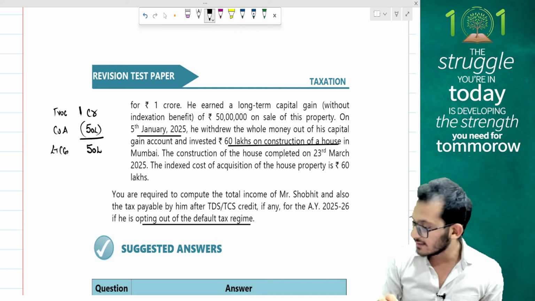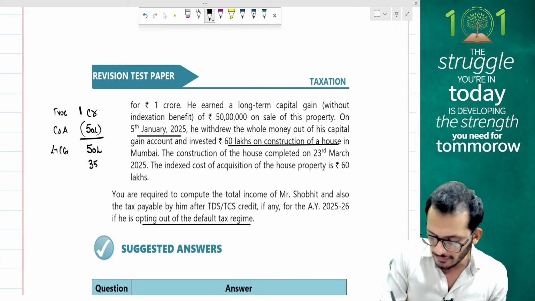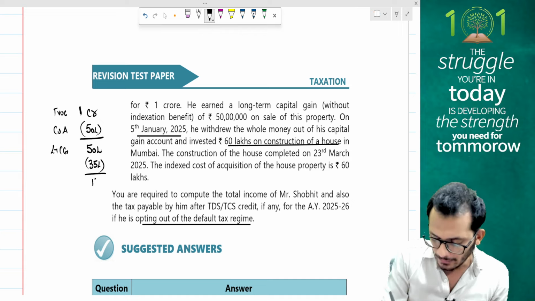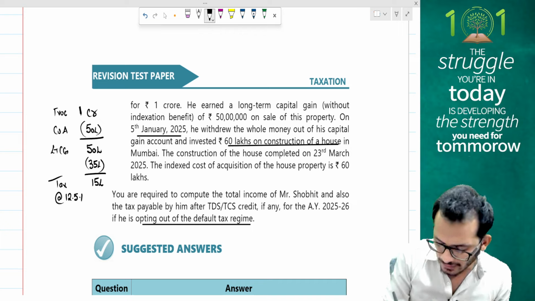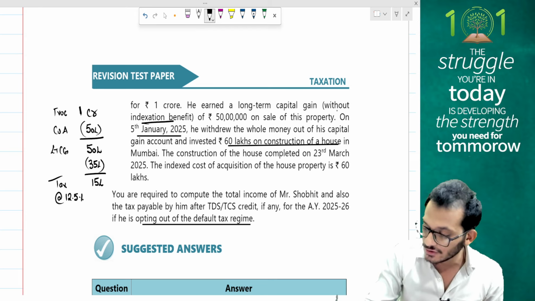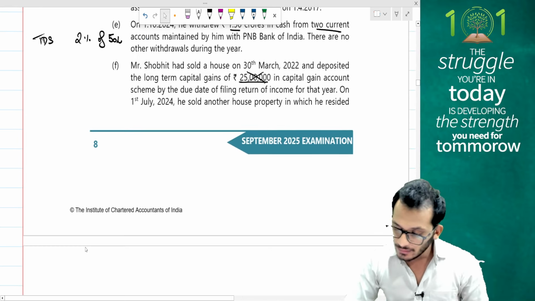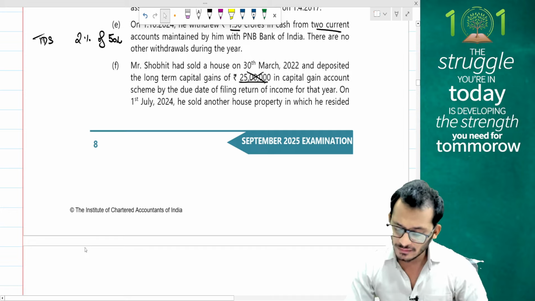But on this 50 lakhs, I am now eligible for an exemption of 35 lakh rupees, and therefore my taxable capital gain is 15 lakh rupees. Yes, this taxable capital gain will be taxed at the rate of 12.5% in the current year because the question says without indexation benefits.